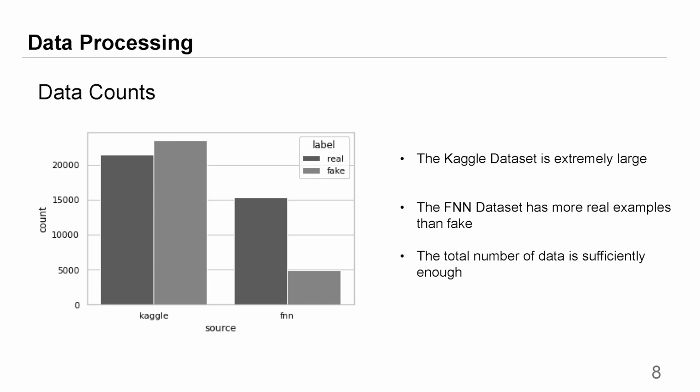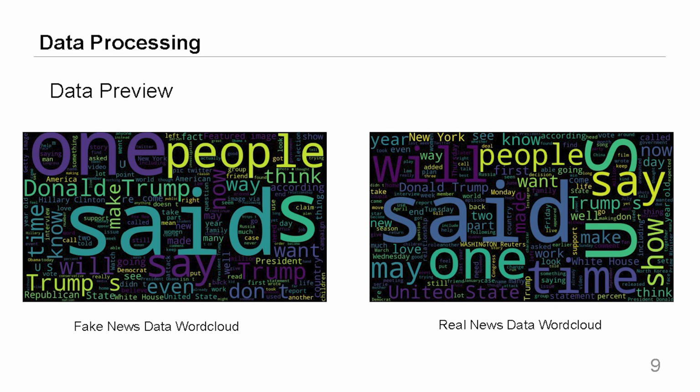And here is the data count. You can see that the Kaggle dataset makes up most of the data. And for the FNN, the real examples are much more numerous than the fake examples. However, the total amount of data is sufficient to train. And here are the fake news word cloud and the real news word cloud. You can see that for the fake news data, Donald Trump is actually the center of fake news.